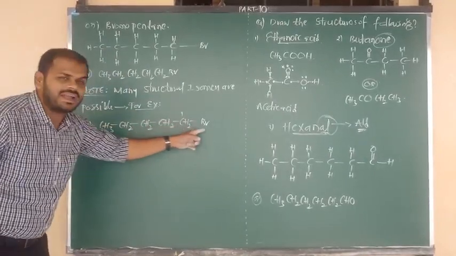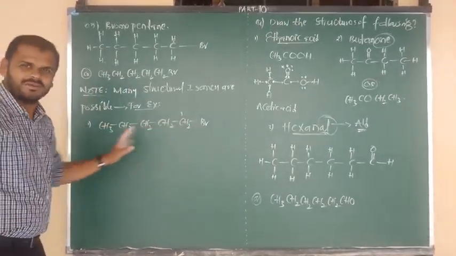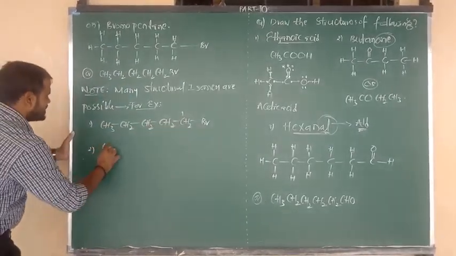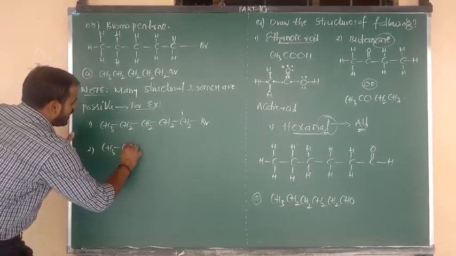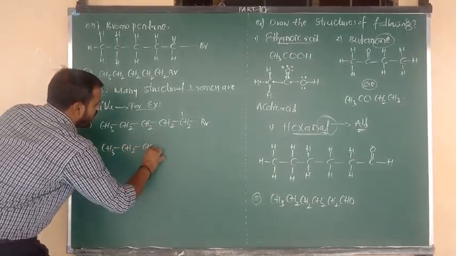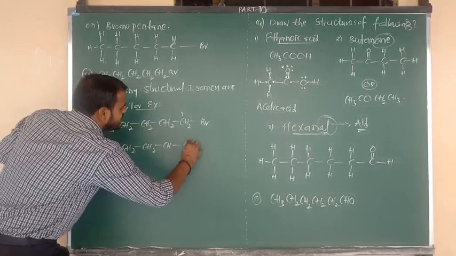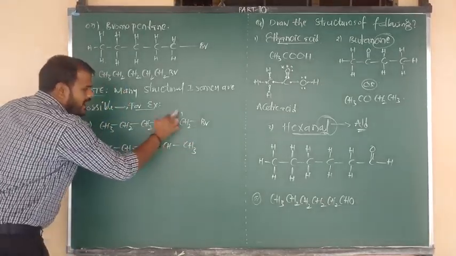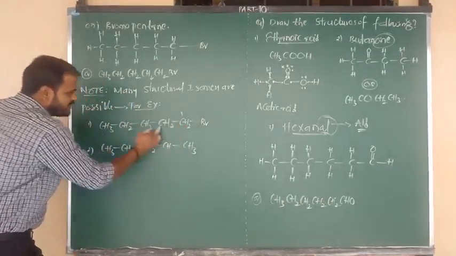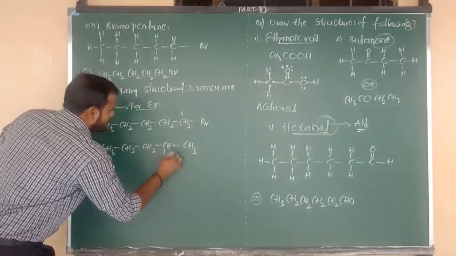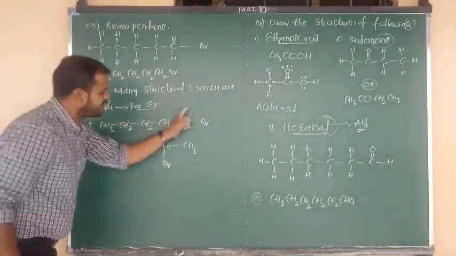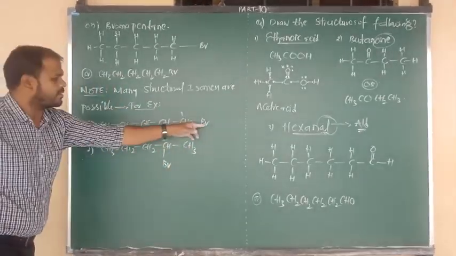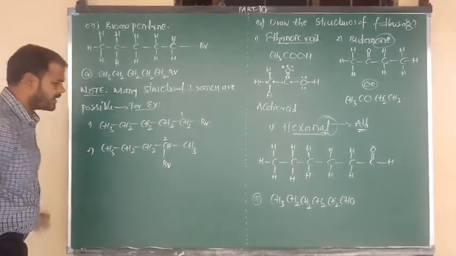Now we can write that Br on the second carbon. CH3 bonded to CH2, again bonded to CH2, again bonded to CH, and CH connected to CH3. Here Br was connected to the first carbon. Now Br shifted to the second carbon, and hydrogen shifted to the first one.